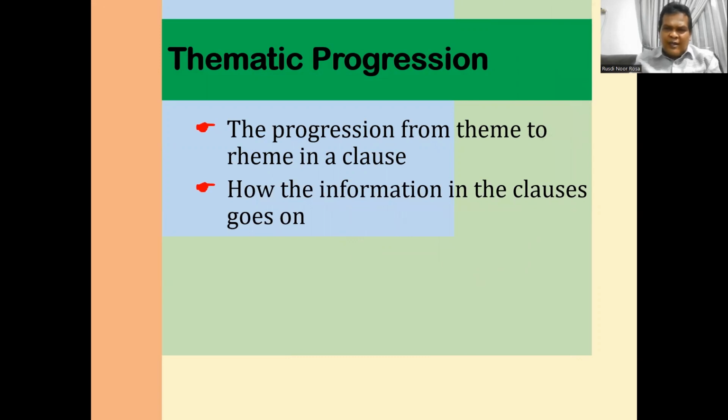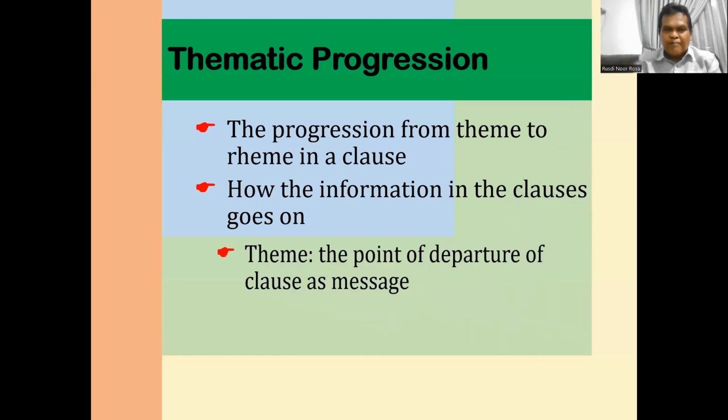And in relation to the information structure, thematic progression shows how the information in the clauses goes on. There is thematic progression, the movement from theme to rheme, the movement from given information to new information. That is thematic progression.